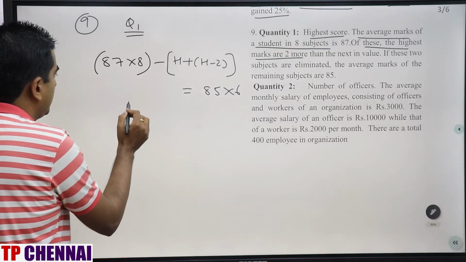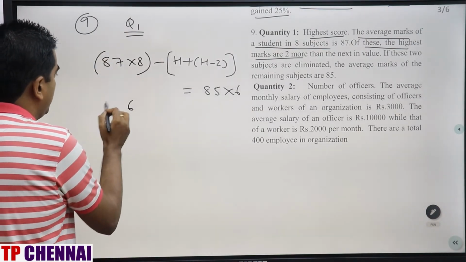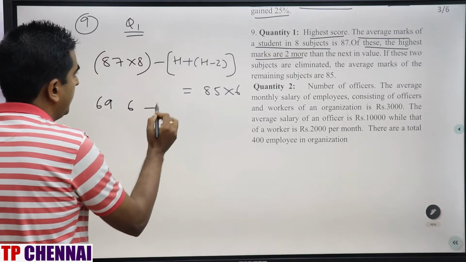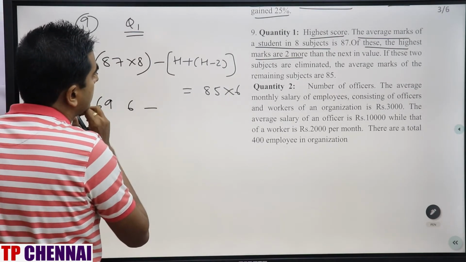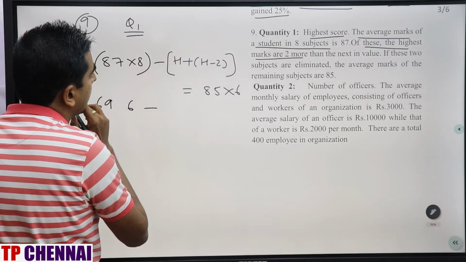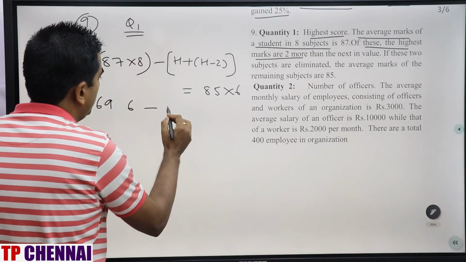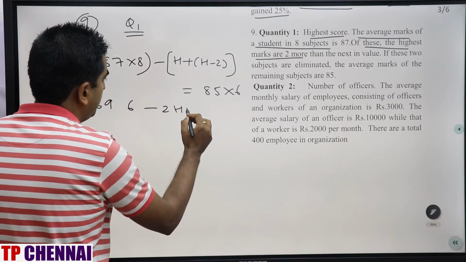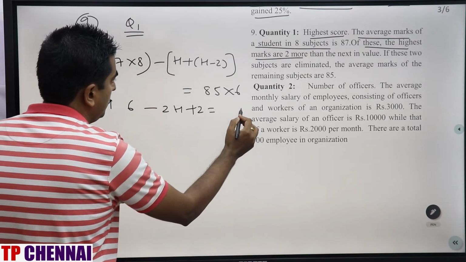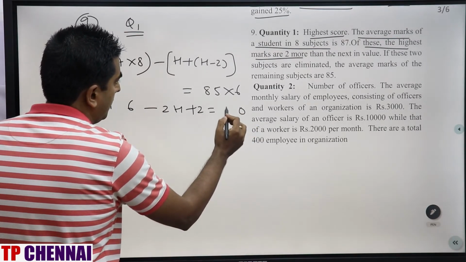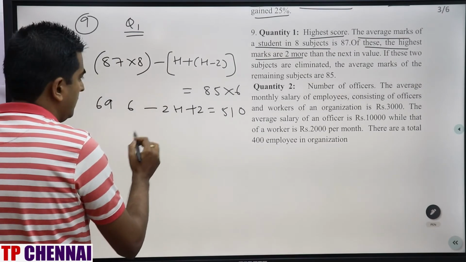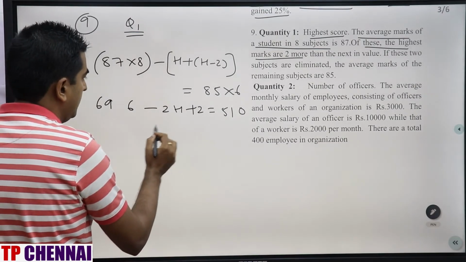Multiply this number. 8 7s are 56, 64, and 6, 696. Minus 510. Minus 2h. This is plus 2, equal to 0. So this is how much?